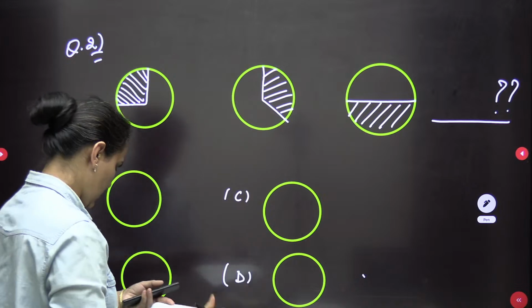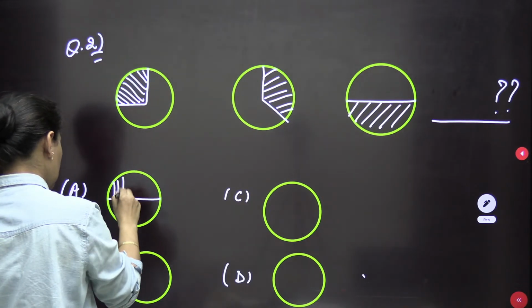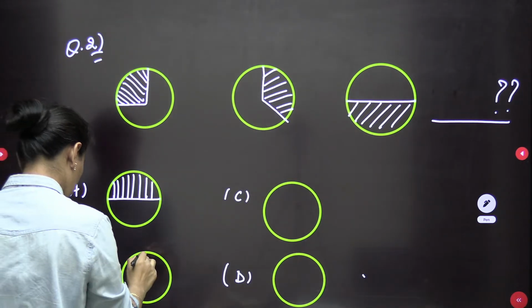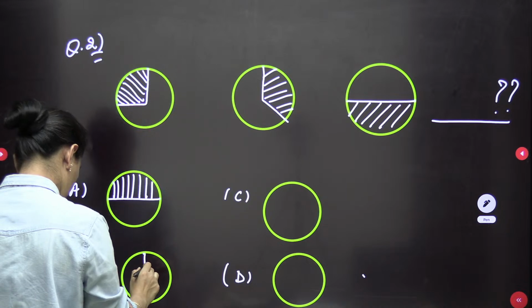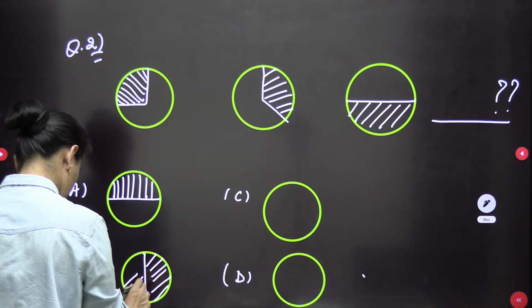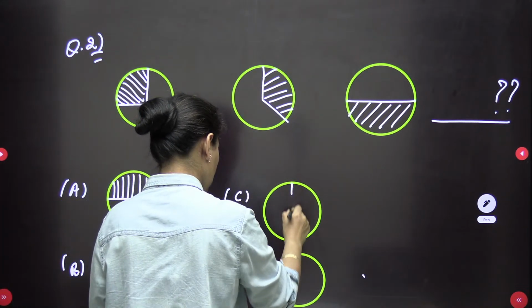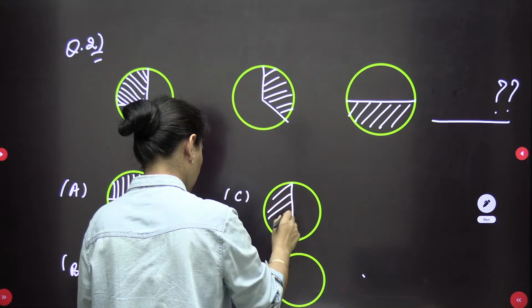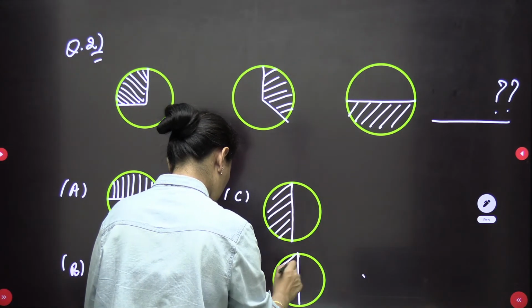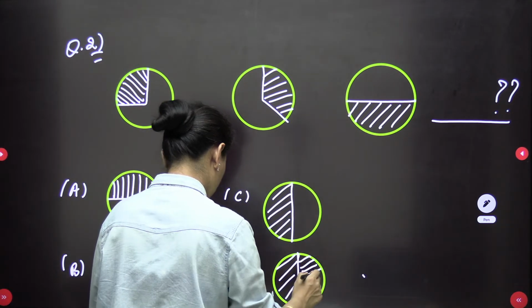In the options we are having something like this: the first one, the second one, the third one, or the fourth one, approximately.